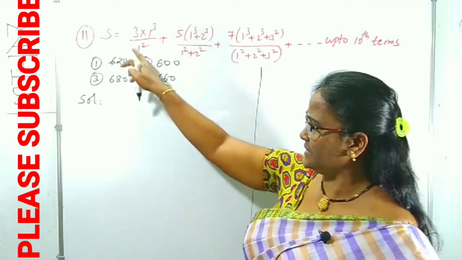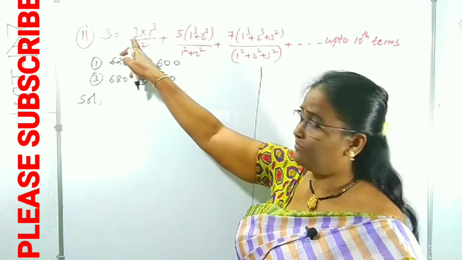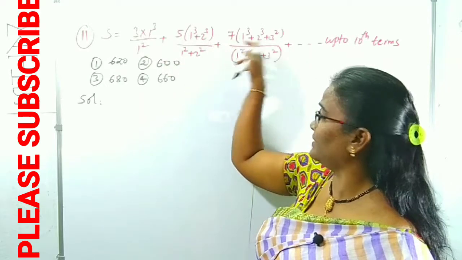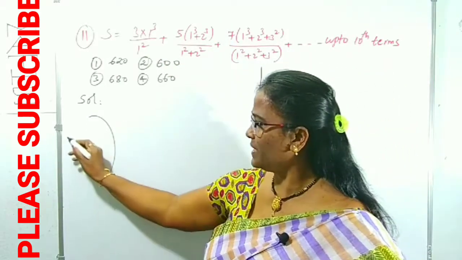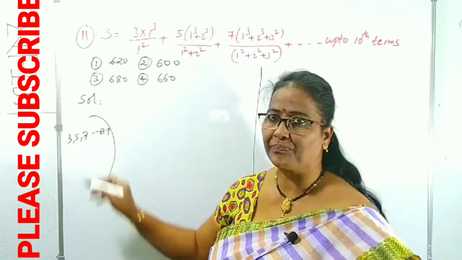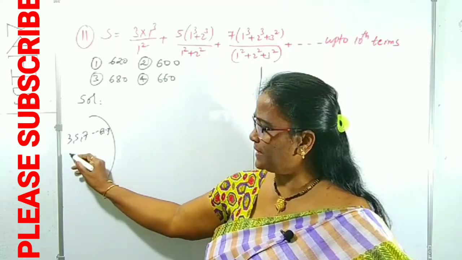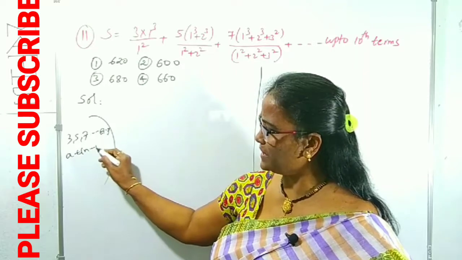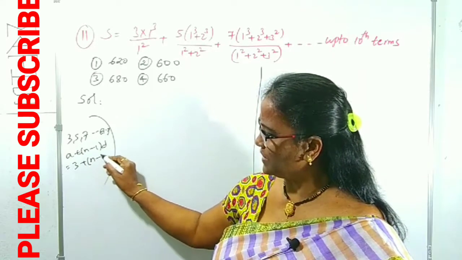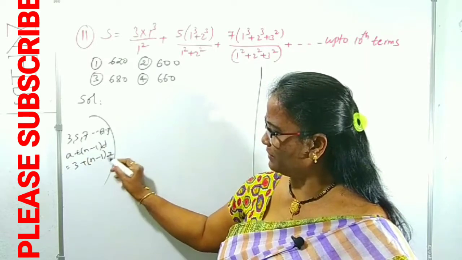We can recognize it like this. In this series, the first term is the first digit in every term, that is 3, 5, 7. Clearly 3, 5, 7 is an AP series. What is the nth term? According to A plus n minus 1 into D, it is 3 plus n minus 1 into D, where D is 2, right? Common difference.